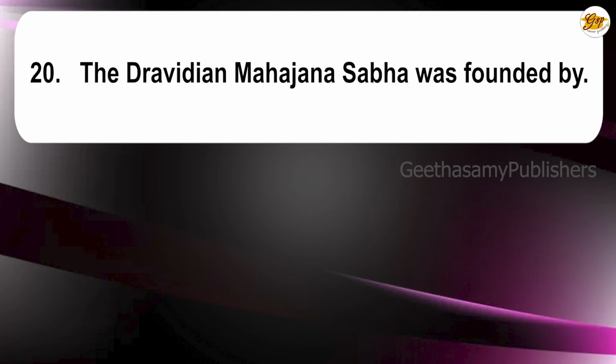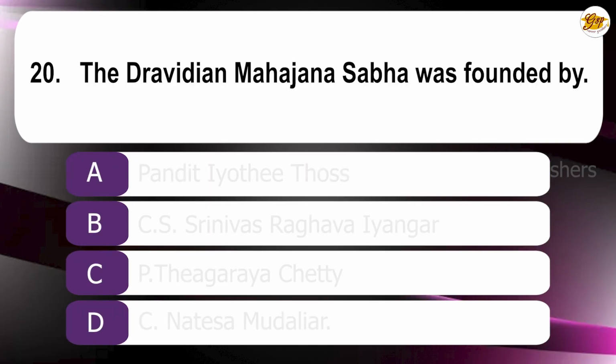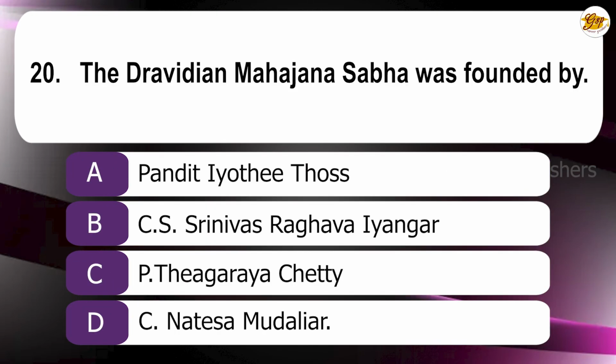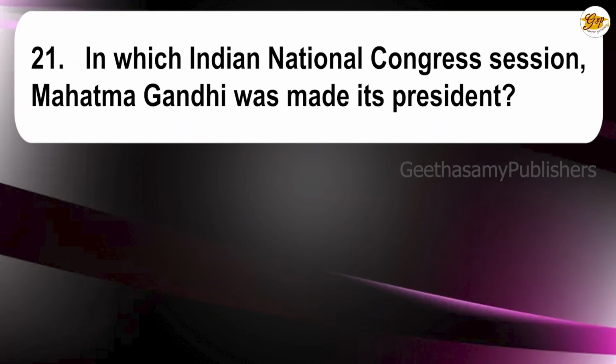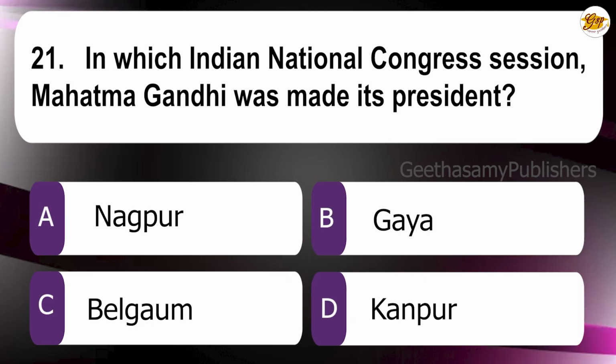20th question. The Dravidian Mahasabha was founded by A. Pandit Ayodhyadas, B. C.S. Srinivasa Raghava Iyengar, C. Tyagaraja Chetty, D. C. Natesa Mudaliar. The correct answer is A. Pandit Ayodhyadas. 21st question. In which Indian National Congress session was Mahatma Gandhi made its president? A. Nagpur, B. Gaya, C. Belgaum, D. Kanpur. The correct answer is C. Belgaum.